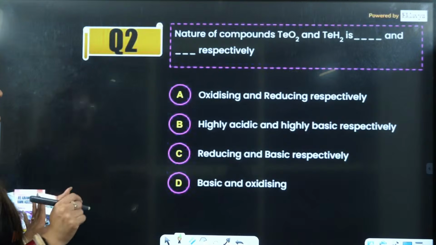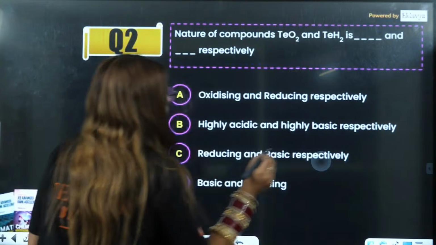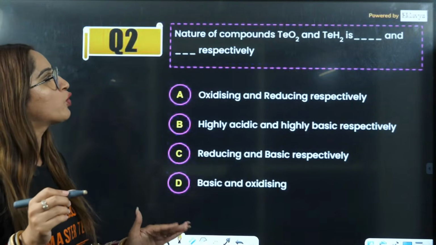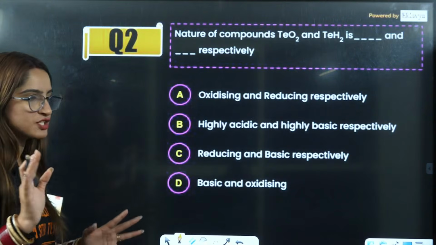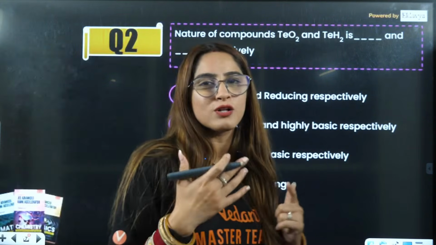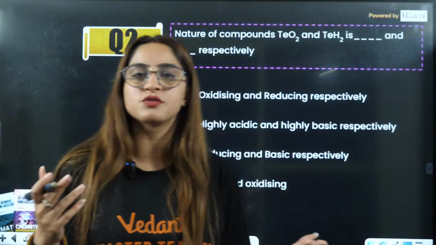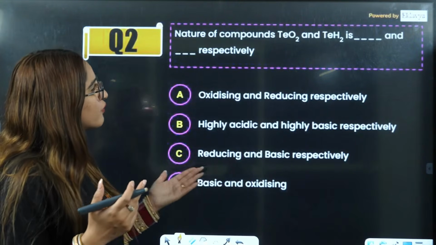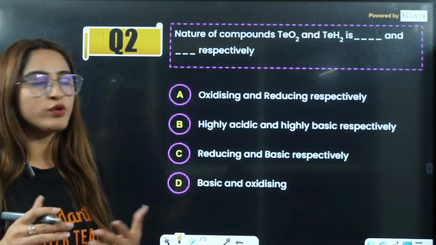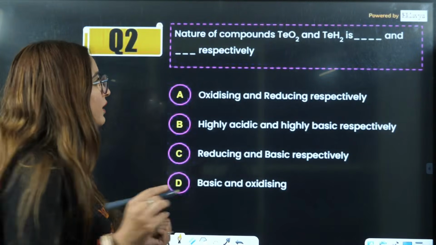This is an easy question. Next is: nature of compounds of TeO2 and TeH2 is dash and dash. Now, this also is under the category of easy questions only. Reason being, if you know the concept, there are two concepts involved here.